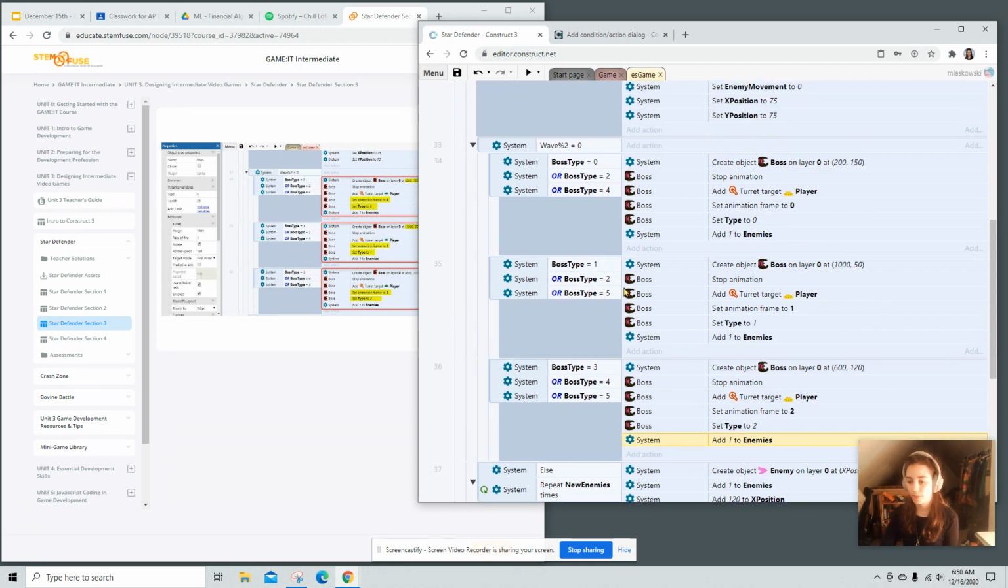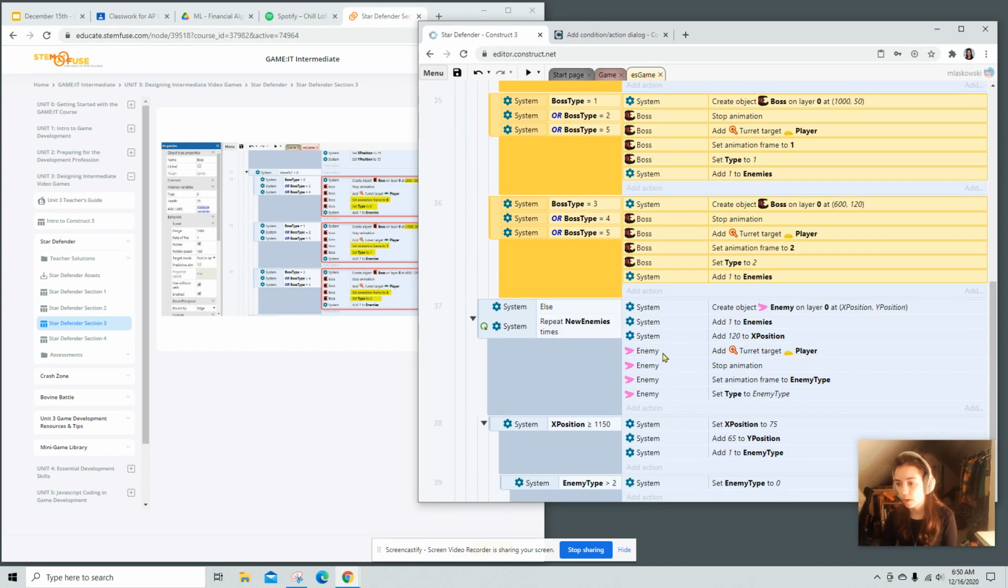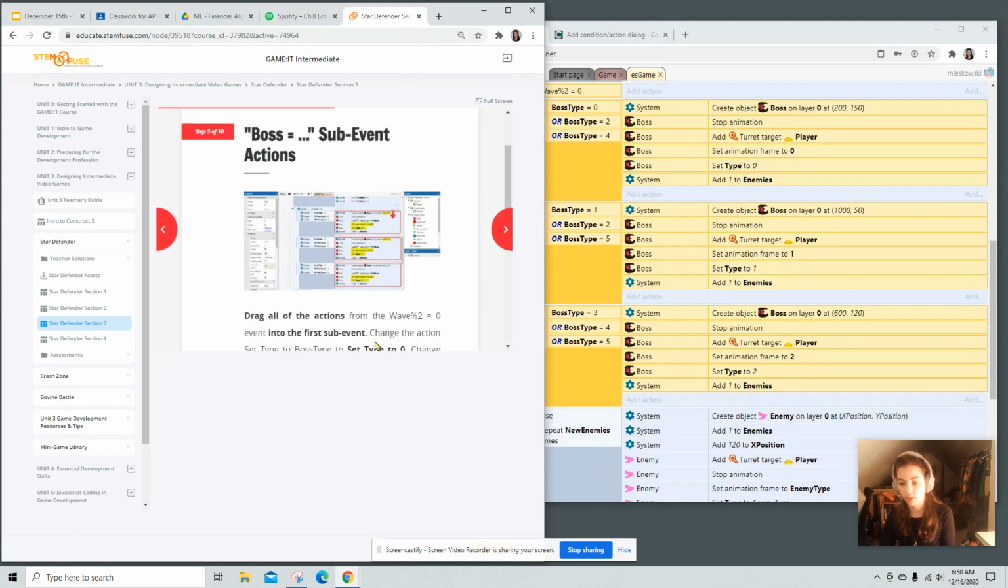Alright, so what we just did was we made sure that all of our new sub-events were all in the same indentation. If any of these attributes are true, then all of this is going to run. This is going to create a second boss on the screen. This is going to create a third boss on the screen. So, yeah, we'll talk about those numbers in a second. Let's just keep coding.